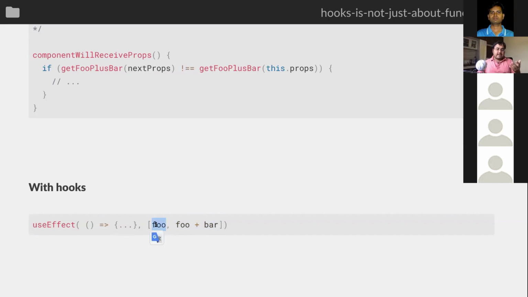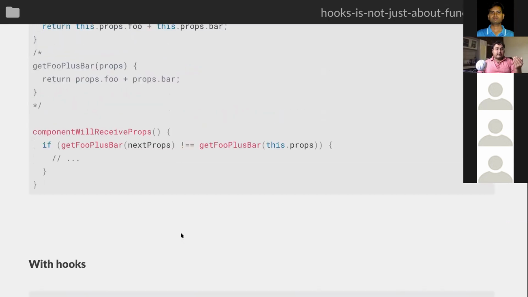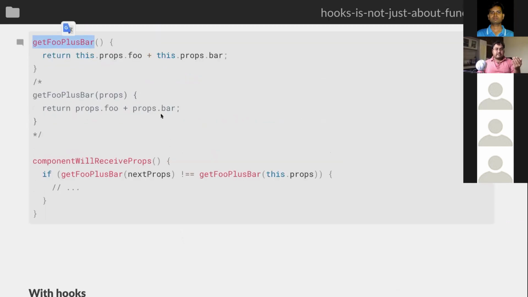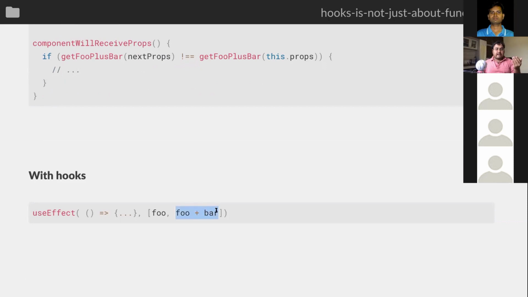So for example, if you have even 4 or 5 properties that you want to check, you can just put them in this array. You don't have to write that repetitive not-equals-equals every time. And the same goes for our utility method. If you have something like getFooPlusBar, you can just call it here, because your getFooPlusBar only has to give the result for the current iteration, the current round. And React will internally check for changes between two rounds. So it's going to do a similar equals check.